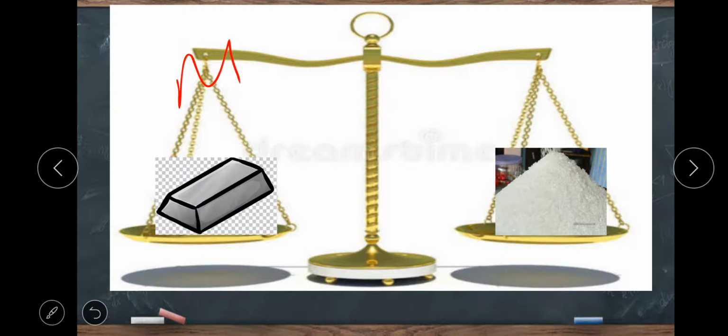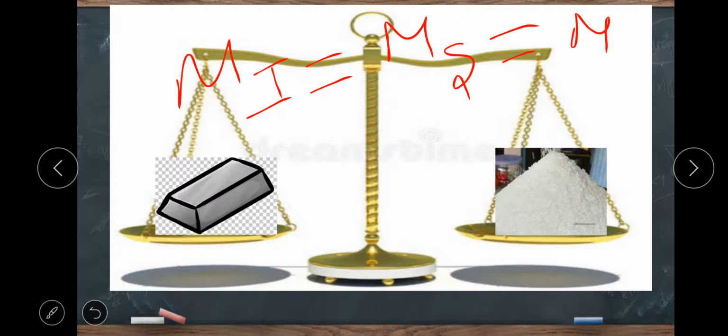Suppose they are equal in mass: mass of iron and mass of sugar are equal, but they have different volumes. The volume of iron is different from the volume of sugar.